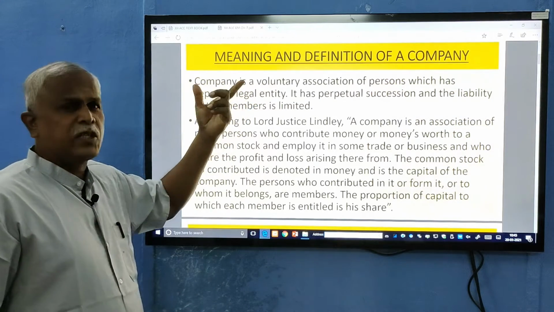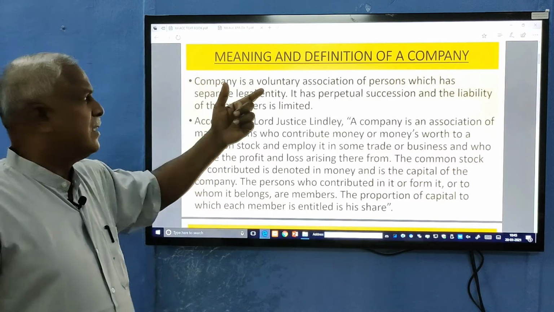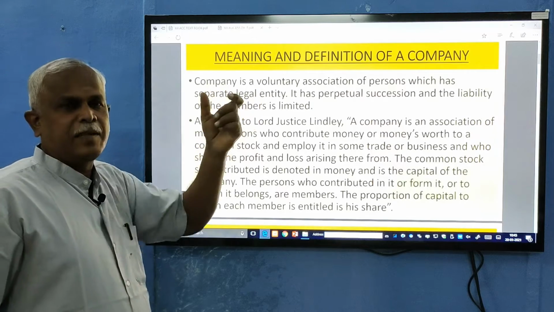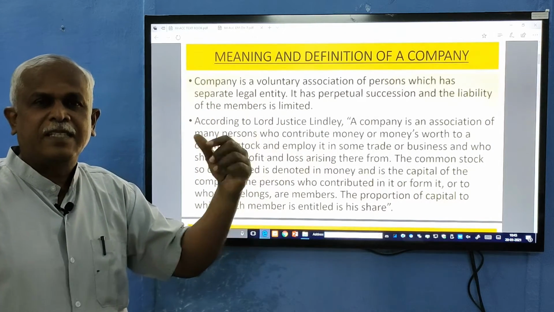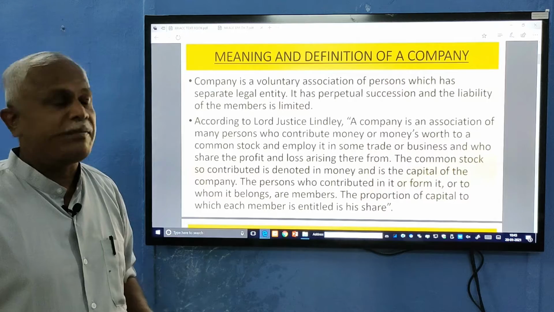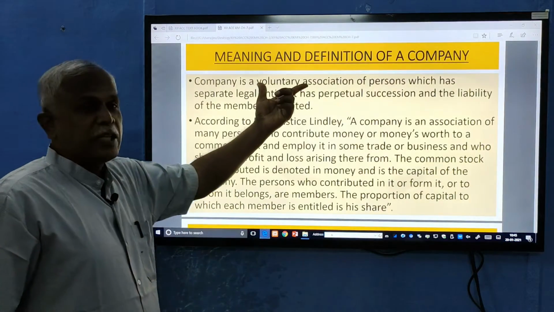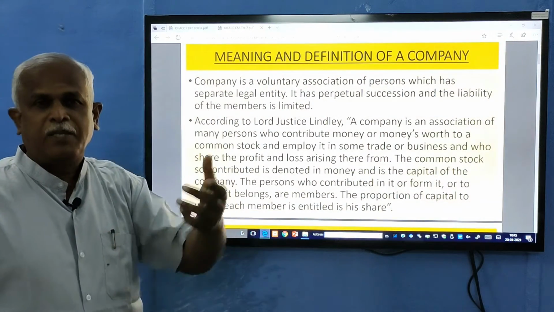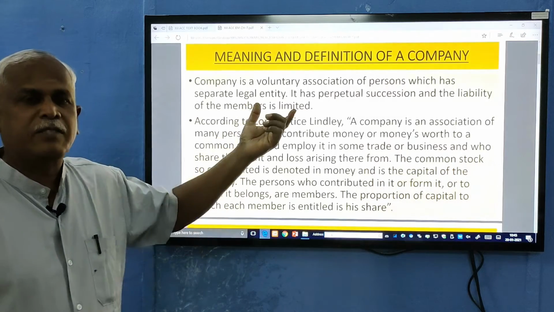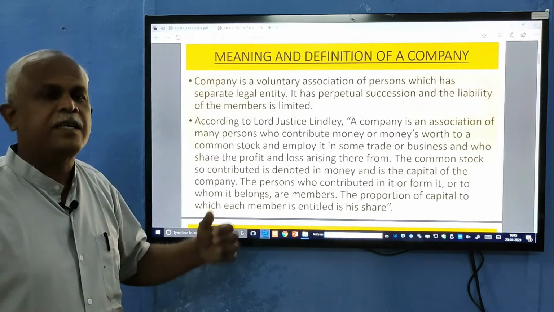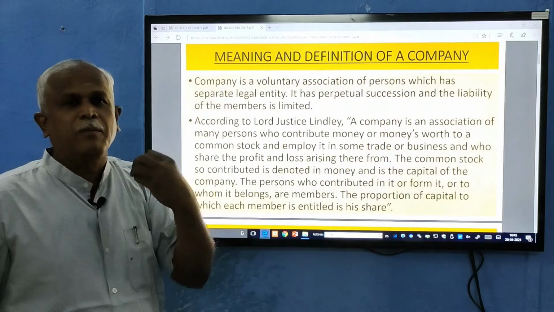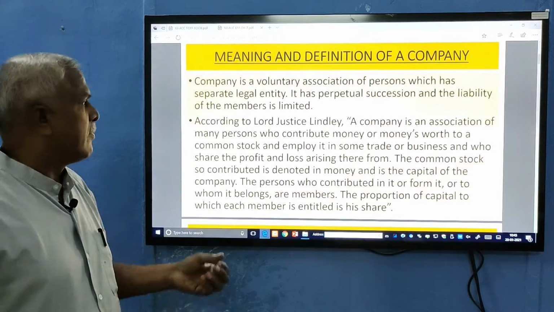These things are already dealt with in plus 1. Separate legal entity: the company's life is separate from the member's life, and it is a voluntary association. There is no compulsion or natural cause which will associate you with the company. You come with your own willingness.